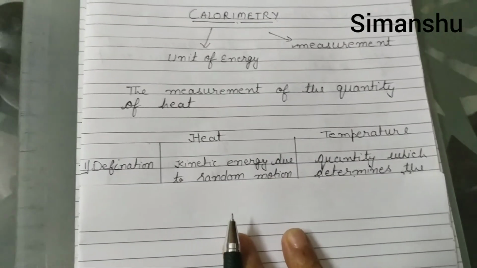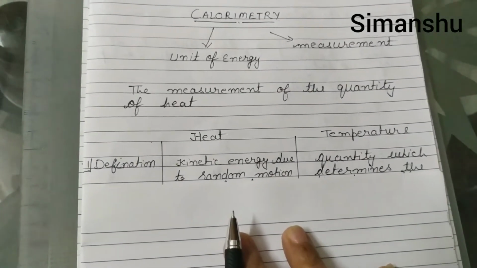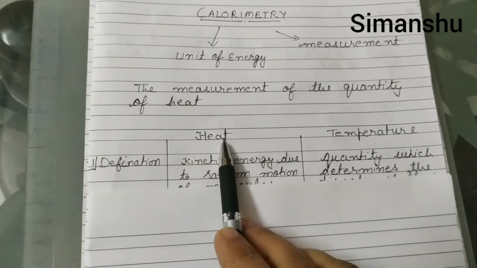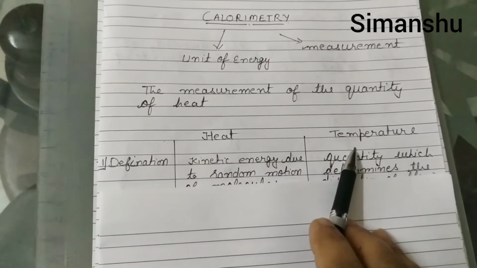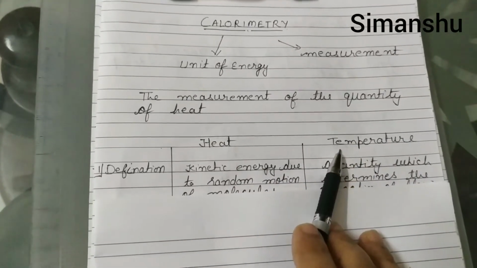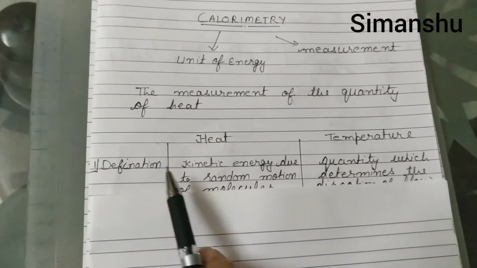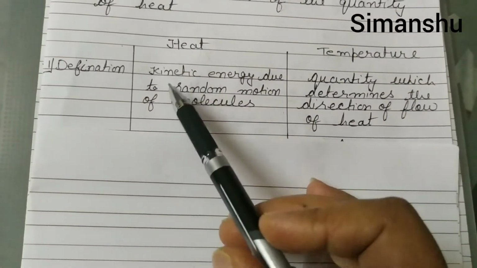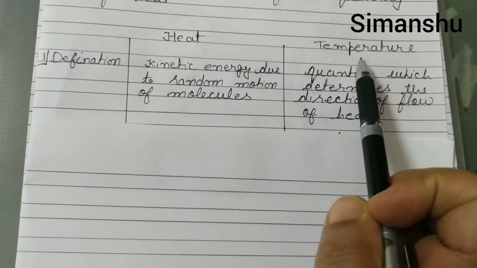So here I tried to make things easy and clear for you. Here are heat and temperature, two columns, and we have to write the differences. While writing differences in physics, usually the first point we write is the definition. So first we differentiate the definitions of heat and temperature.